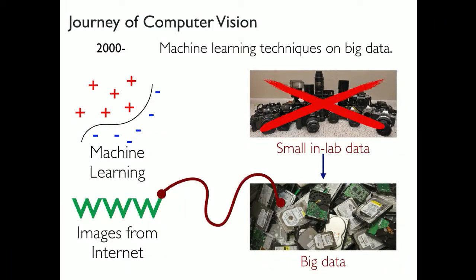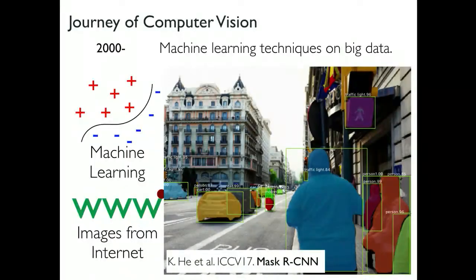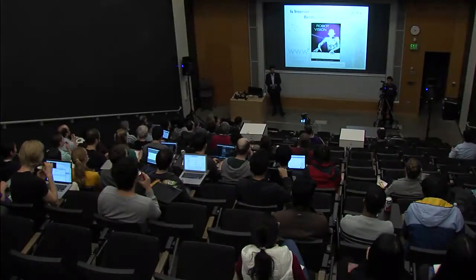Computer vision at this point has transformed into something that I call internet computer vision, where the dominant research paradigm is to download and label large-scale datasets from the internet and study them using sophisticated machine learning techniques to study a large variety of image labeling problems. This has been a reasonably successful endeavor, leading up to algorithms such as Mask R-CNN, which can label complex real-world images such as this with the objects that are present in them. This naturally presents us with the question of whether the current paradigm of internet computer vision is actually enough for Berthold Horn's robot to perceive the world.